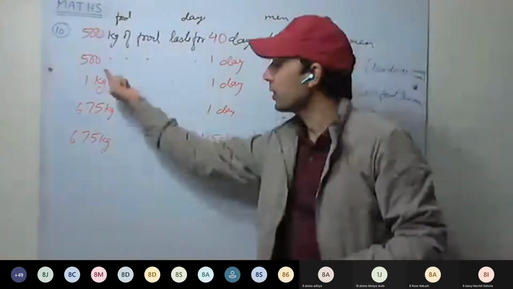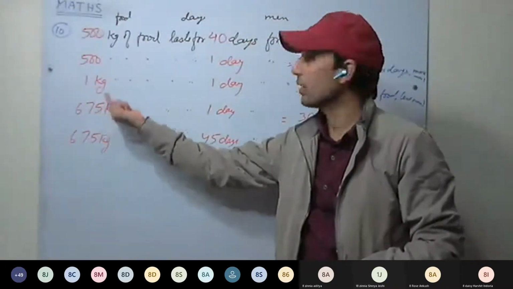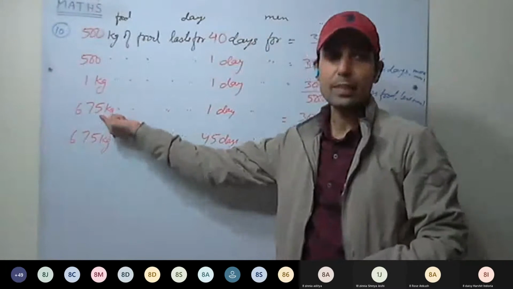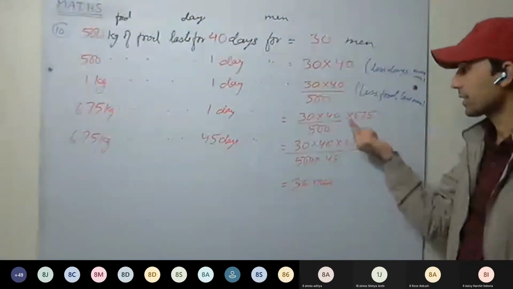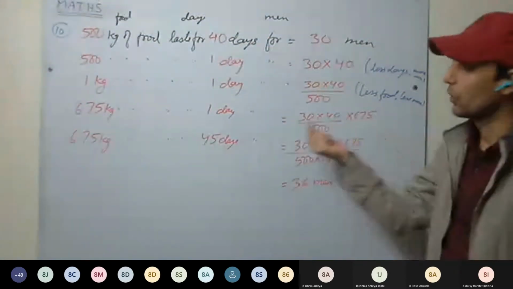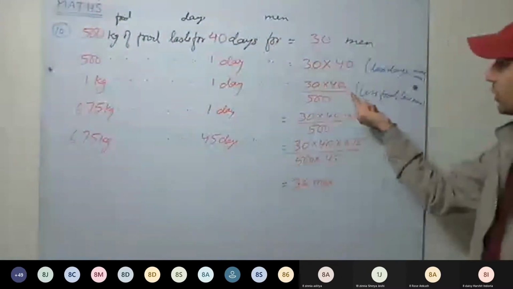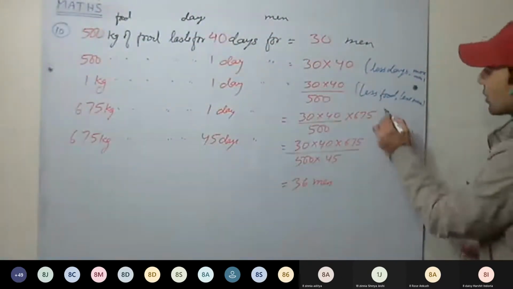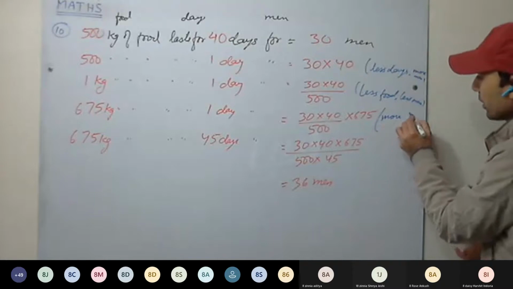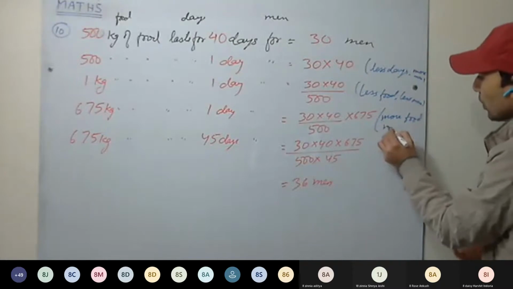Okay. Now food is increased 675 times. It means men will also increase 675 times. Food has increased by 675 times. Therefore, men will also increase by 675.